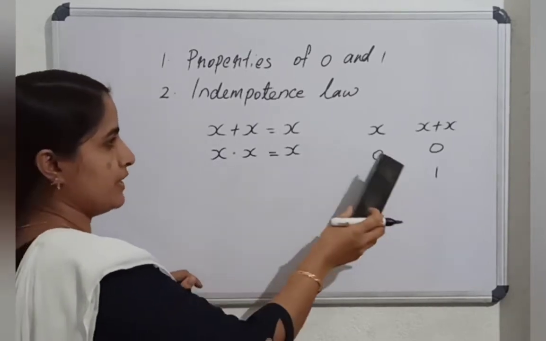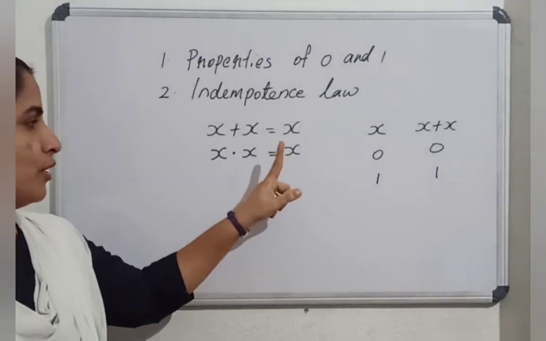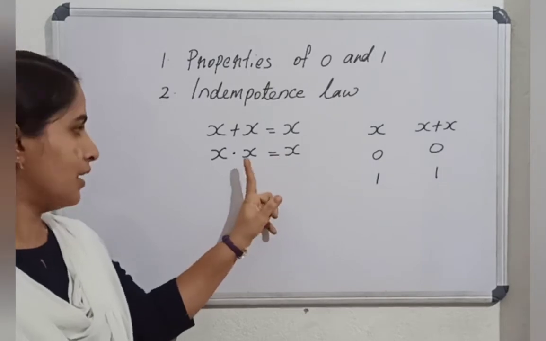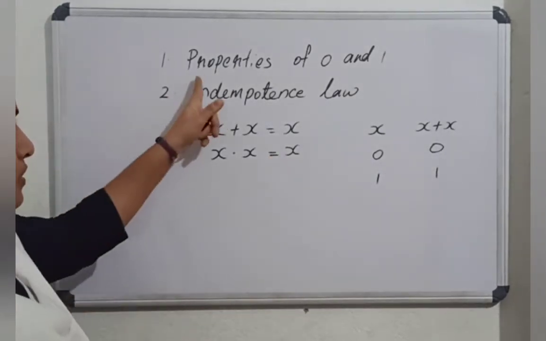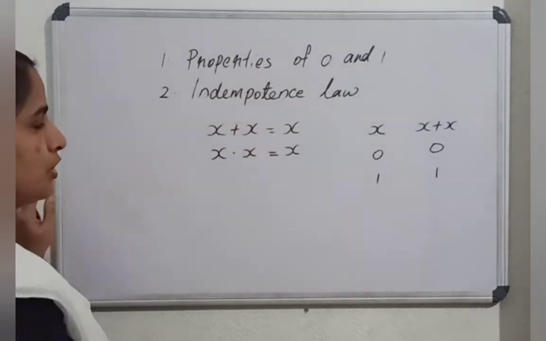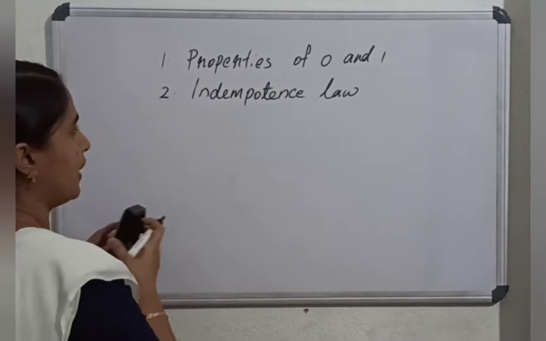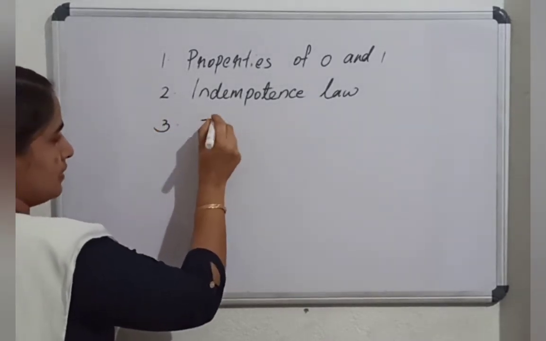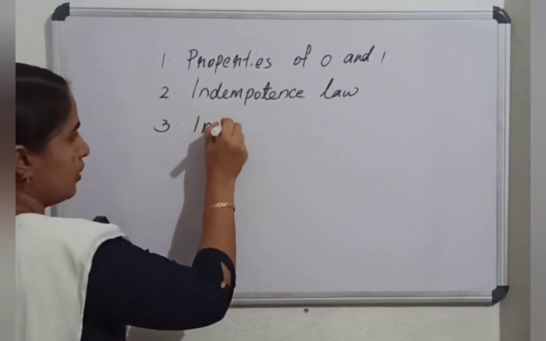Okay. This you please prove using a truth table. The second dual I am not going to prove. Please prove this using a truth table. x and x equal to x. So we have covered two laws: properties of 0 and 1 and the idempotent law. And the next law is connected to negation, it is x bar. So we can call that law the involution law.